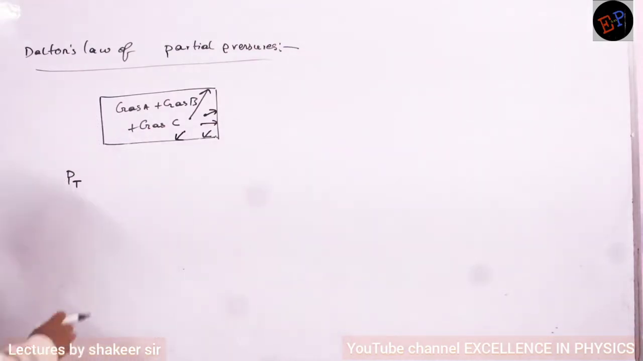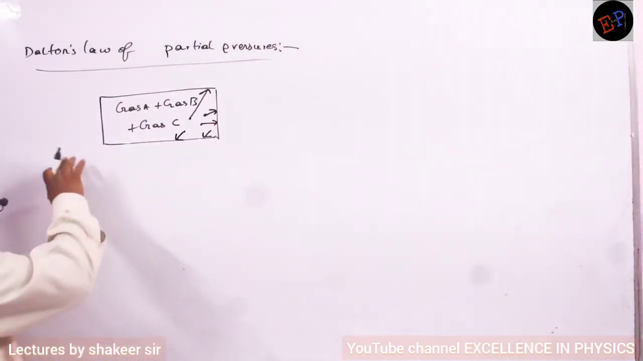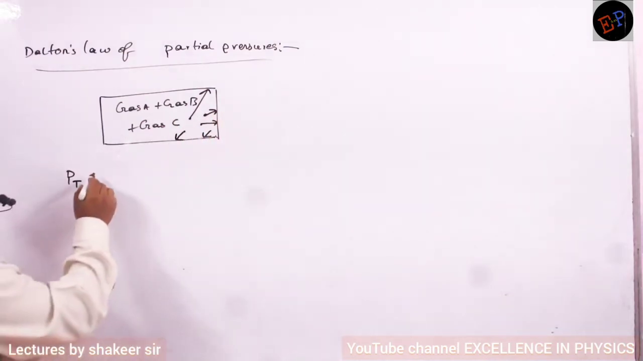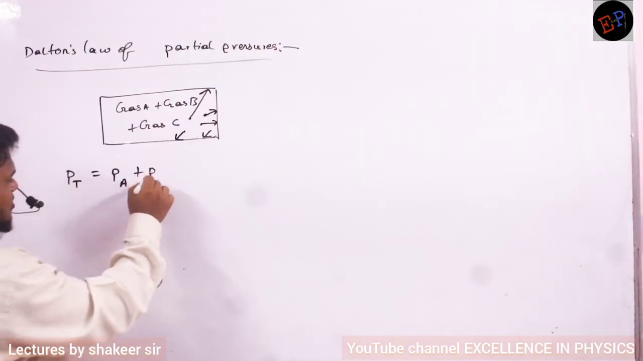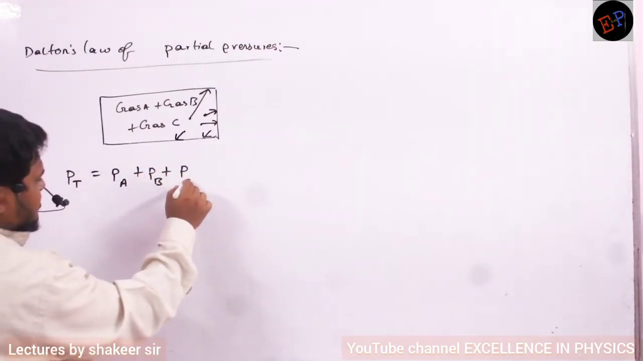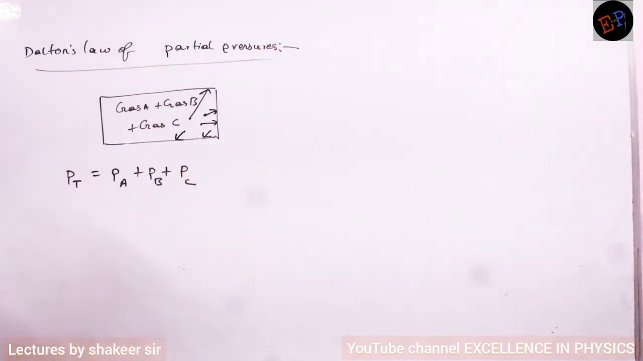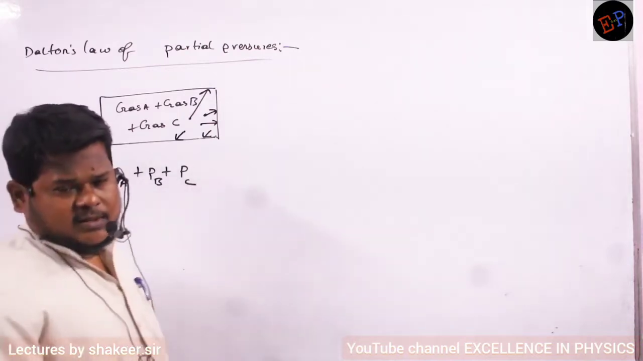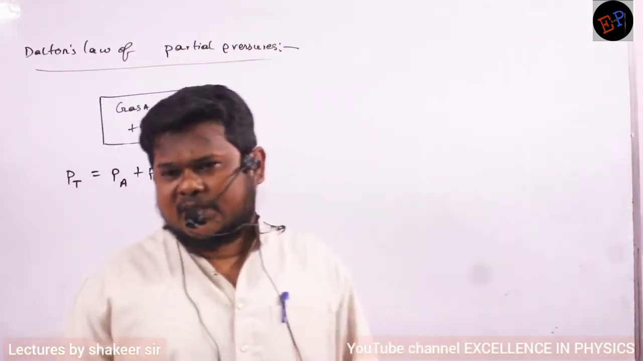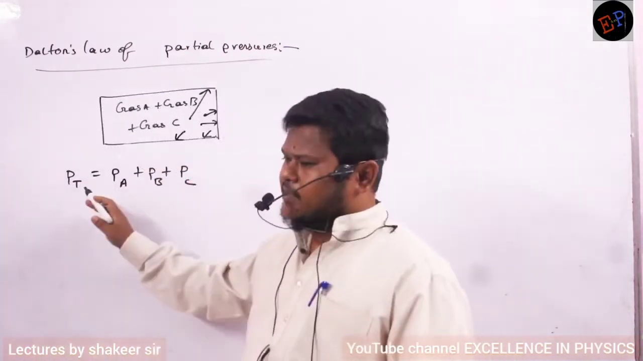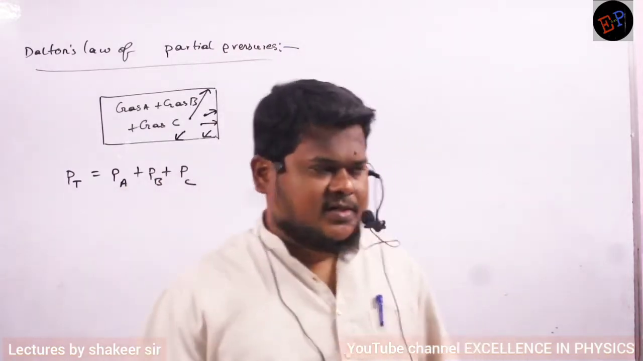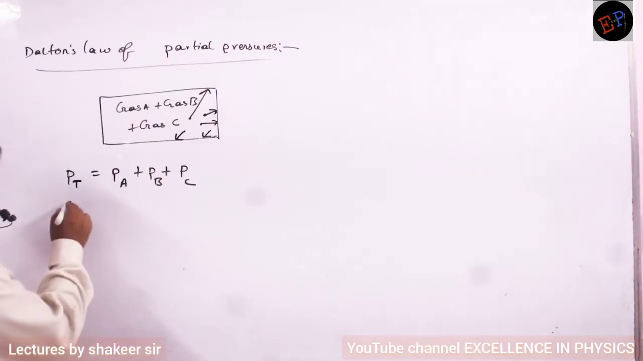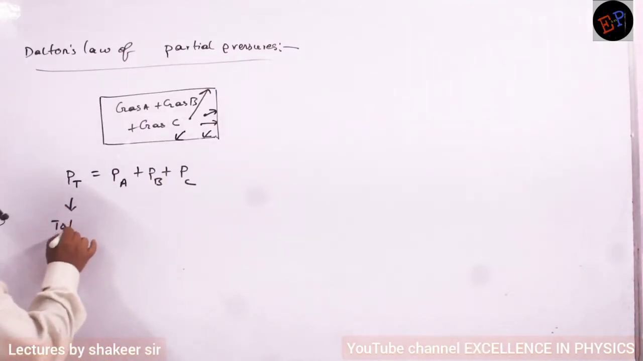Okay? So therefore, total pressure exerted by all the gases will be how much? That is the sum of the pressure exerted by the first gas plus the pressure exerted by the second gas plus the pressure exerted by the third gas. This is understandable only, no? It is not rocket science. Total pressure is nothing but the pressure exerted by the first gas plus the second gas plus the third gas. That's it. Understood? And what is this PT? PT is nothing but total pressure.